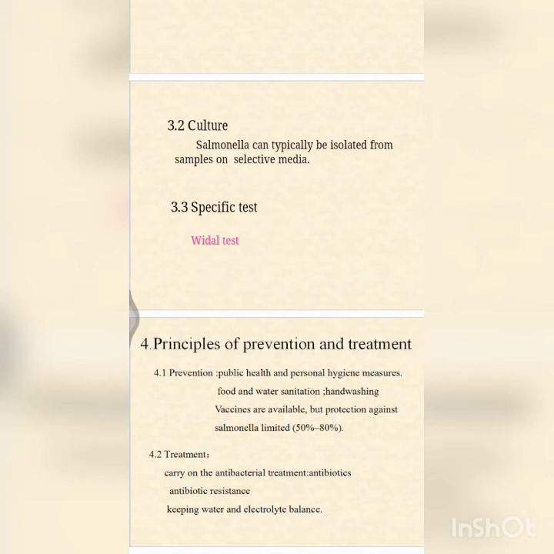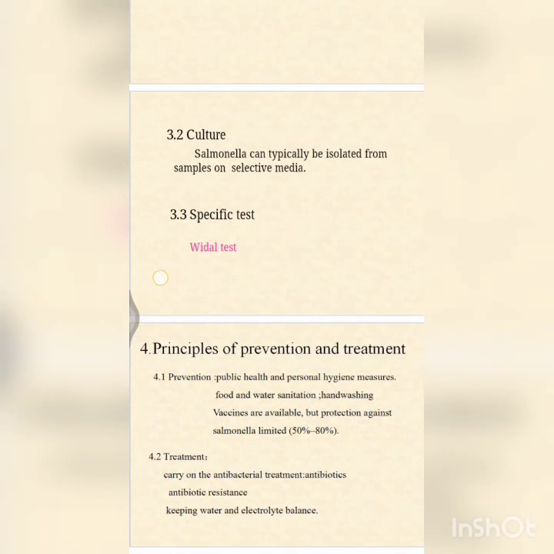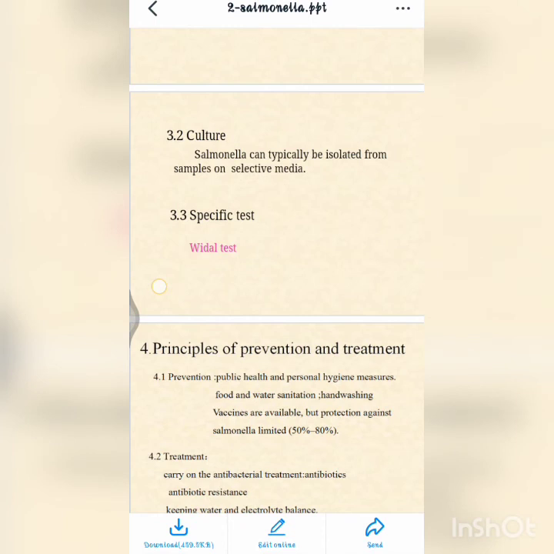So here, public health and personal hygiene measures, food and water sanitation, hand washing. Vaccines are available, but protection against Salmonella is limited. And treatment is antibacterial treatment with antibiotics. There is antibiotic resistance sometimes, so we need to change antibiotics constantly, keeping water and electrolyte balance, because of diarrhea there is a lot of dehydration. And there are nowadays parenteral vaccines and TAB vaccines, and also vaccines of purified Vi antigen, and there are also oral vaccines which are given.